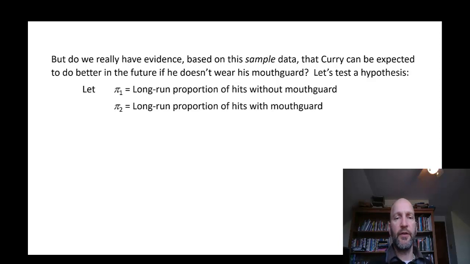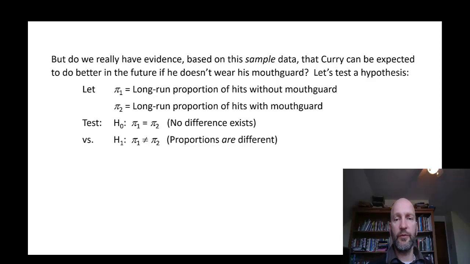Well, we're going to treat this as a hypothesis test, and we first of all need to describe the parameters that we're interested in. The first one is pi 1, the proportion of made free throws without the mouth guard, and pi 2 would be the proportion of made free throws with the mouth guard. And we want to test the null hypothesis that there is no difference.